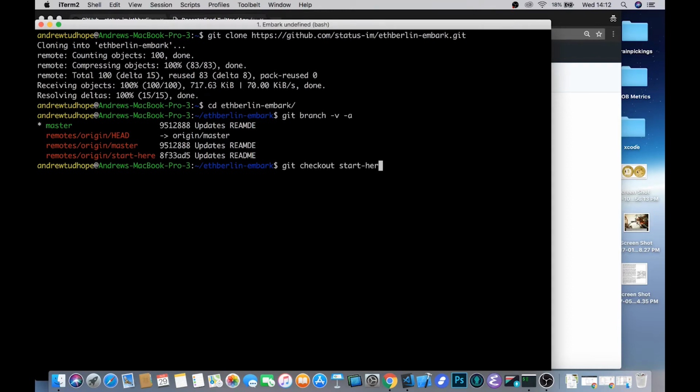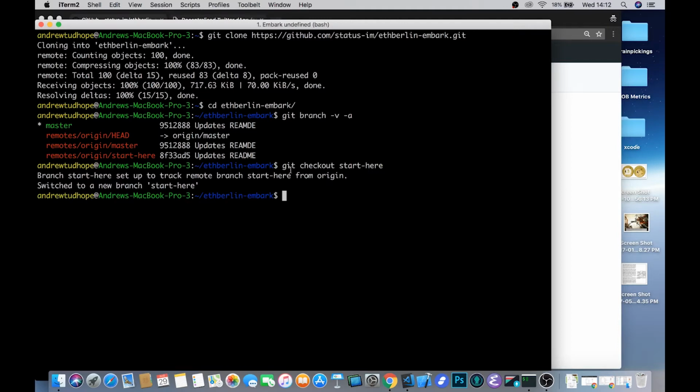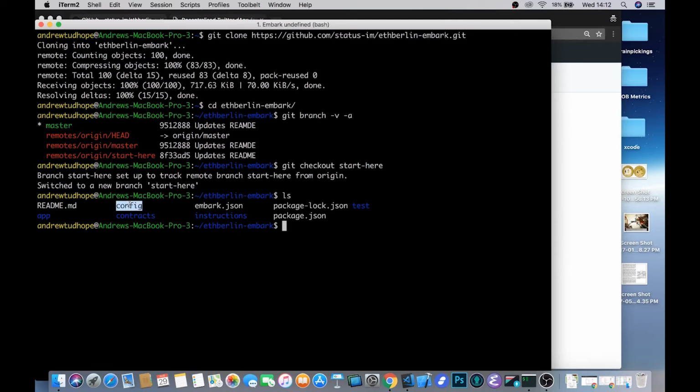So if you git checkout start here, you should see this message that you're set up to track a remote branch that's called start here. We can now take a look at what Embark comes with for free in this template. Most of this should be familiar if you've used any kind of framework for developing on Ethereum before, but one